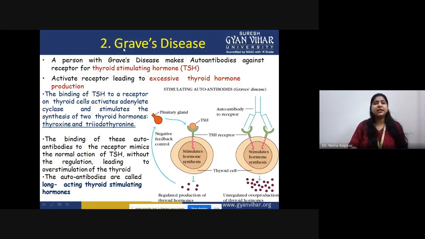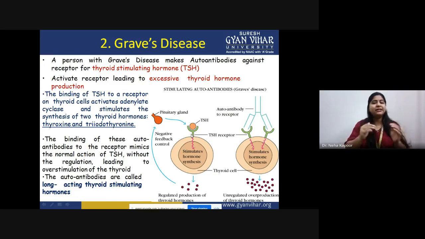Now, Graves' disease is basically confined to the thyroid, because in this disease autoantibodies are again produced, but these autoantibodies are targeted against the receptor for thyroid stimulating hormone, which we call TSH. When these antibodies are generated against the TSH receptor, overproduction of thyroid hormones happens, as you can see in this picture. This is the normal condition, and this one is the diseased condition.